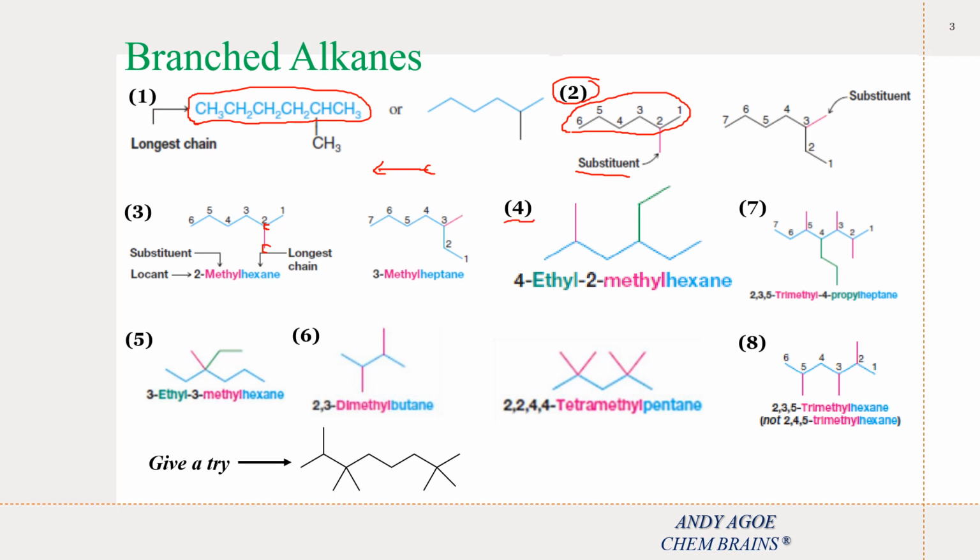Let's move to example number 4. So the first rule is we need to number the parent chain. We need to choose our longest continuous chain of the carbon atoms. So let's give a trial. We have 1, 2. Let's consider this as the longest carbon chain. So we have 1, 2, 3, 4, 5, and 6. If we go the other way around, we have 1, 2, 3, 4, 5, and 6.